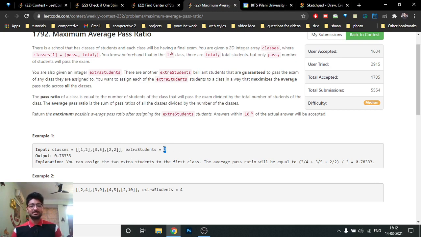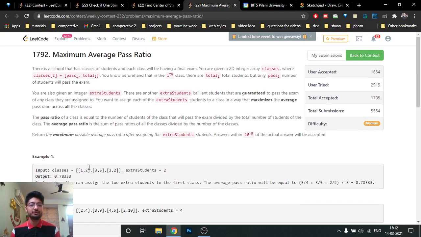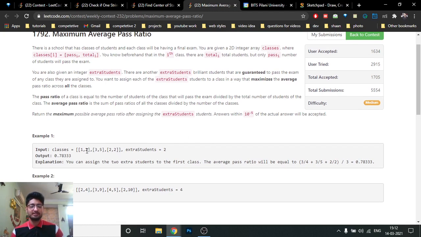So you have some extra students, you can insert these extra students, and these extra students will always pass in whatever class you put them. If you put the first student in the first class, the new ratio will become 2/3, because the total number of students will increase and the number of passing students will increase. Now if I put another student in the first class only, the number of passing students will become 3 and the total number of students will become 4. So after inserting both of the students in the first class, the new average pass ratio will be 3/4, 3/5 and 2/2, divided by the total number of classes, which is 3. So that's the average pass ratio of all the classes. I hope you understand what the problem statement is telling you.